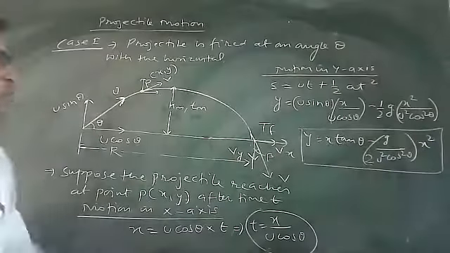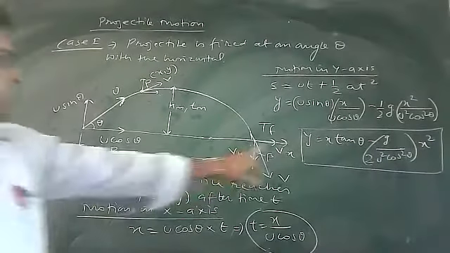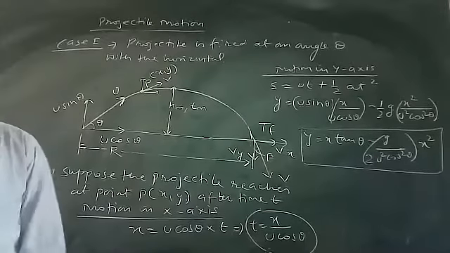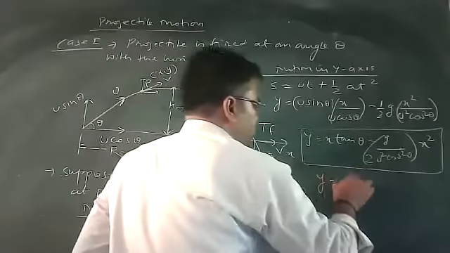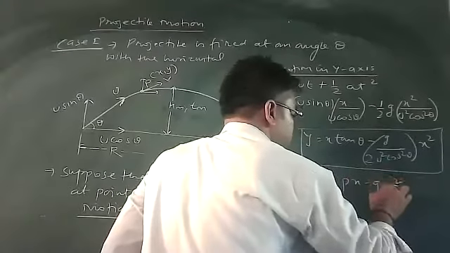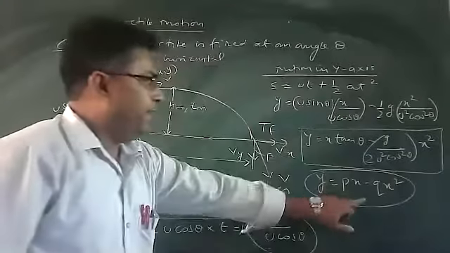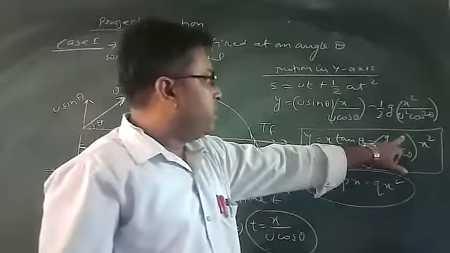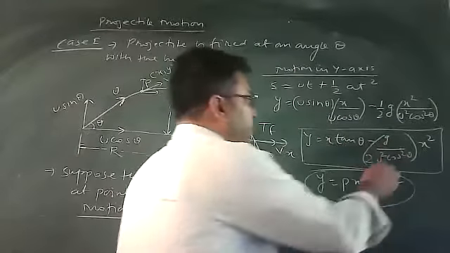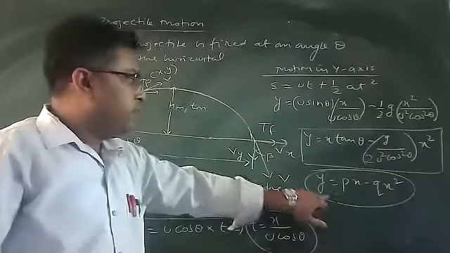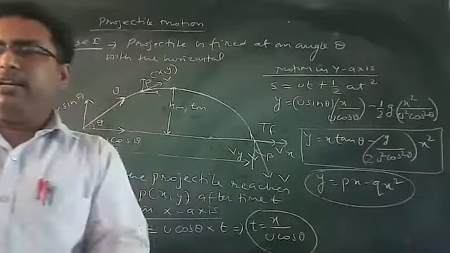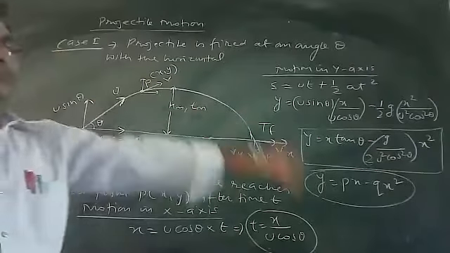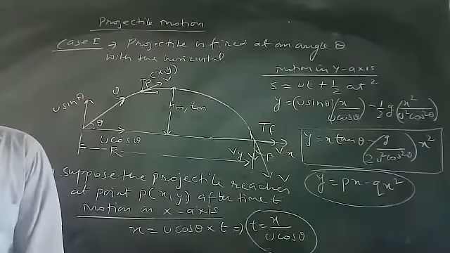So y is equal to x tan theta minus g divided by 2u square cos square theta multiplied by x square. That means it can be written as a function, y is equal to px minus qx square. What is p? P is represented by tan theta. And what is q? Q is g upon 2u square cos square theta. Here y is a function of x square, that means it is represented by a quadratic equation. It confirms, yes, that the path will be a parabola. It is the equation of trajectory of a projectile.